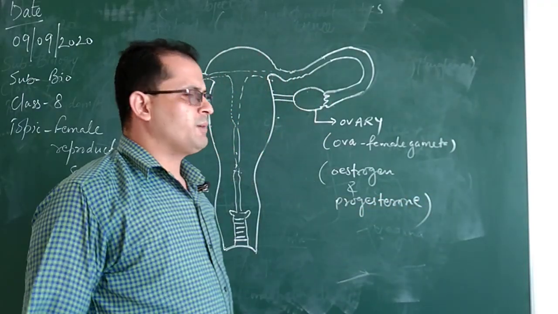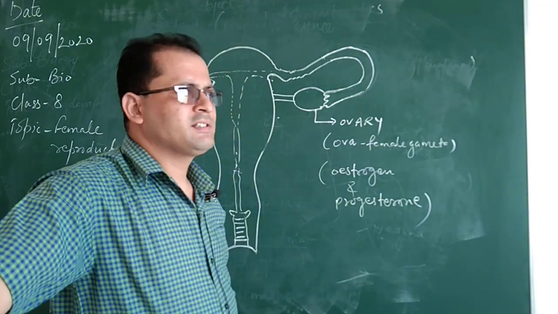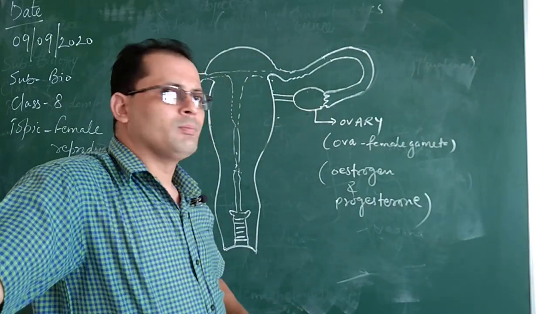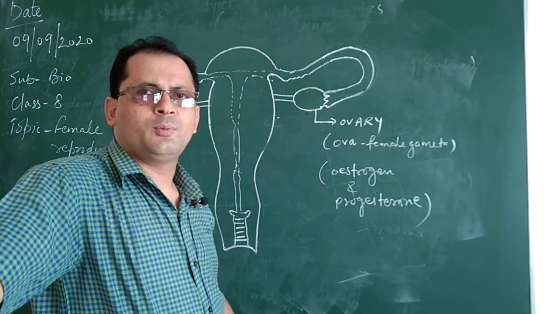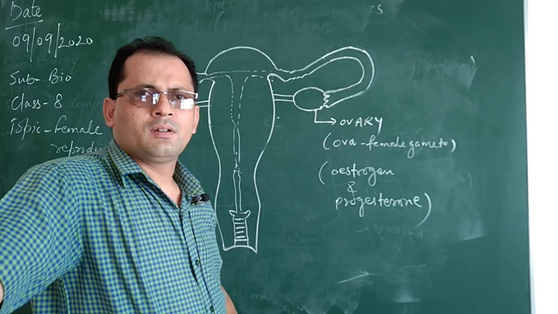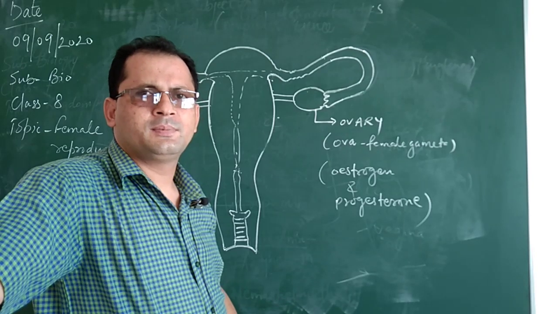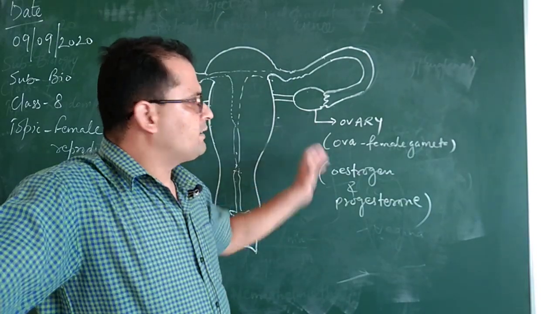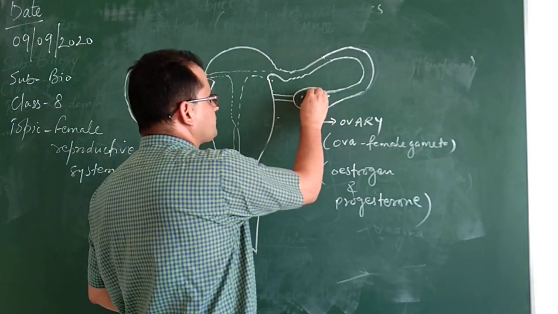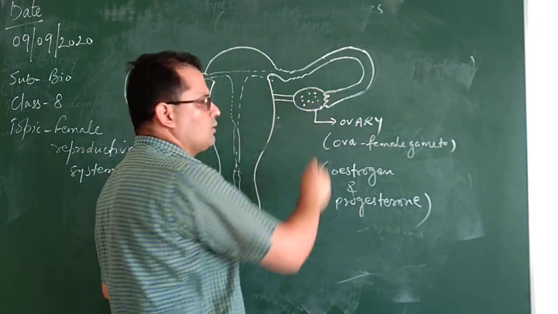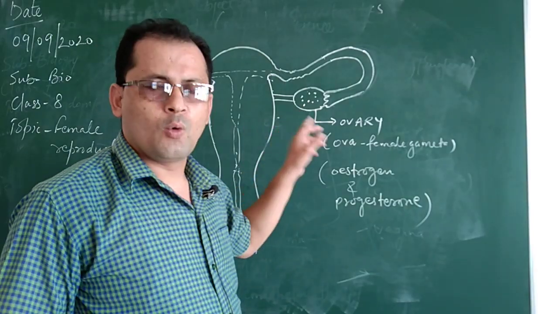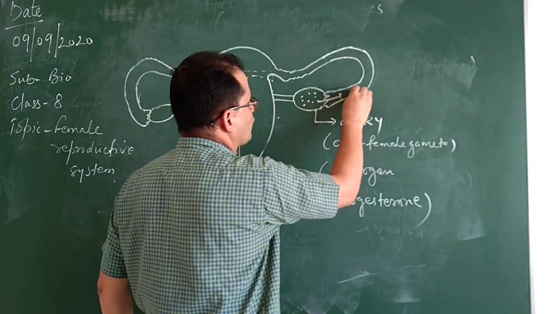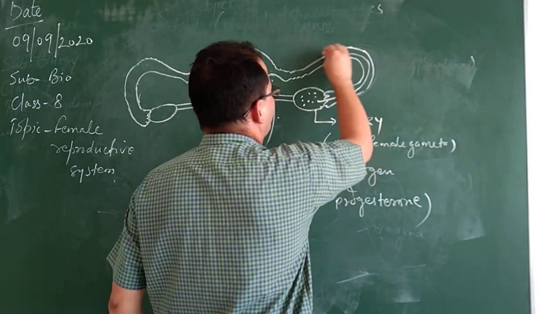These estrogen and progesterone play a major role in the secondary sexual characteristics of the female. Secondary sexual characteristics, as you all know, mean development of the breasts, development of pubic hair, and broadening of the hips. Now when the ovaries produce these eggs, only one mature ovum moves out of the ovary, into the fallopian tube.